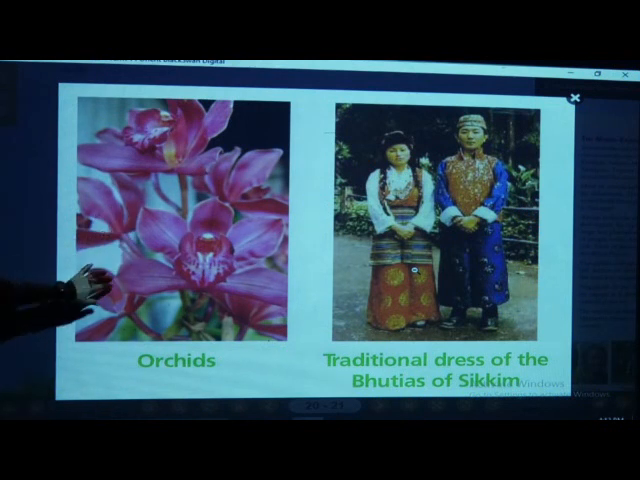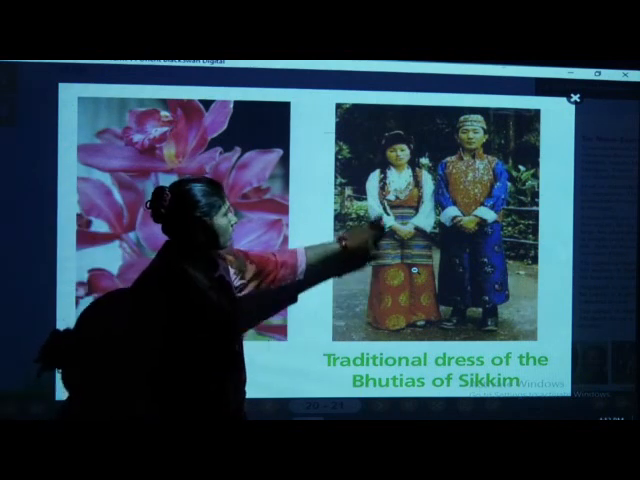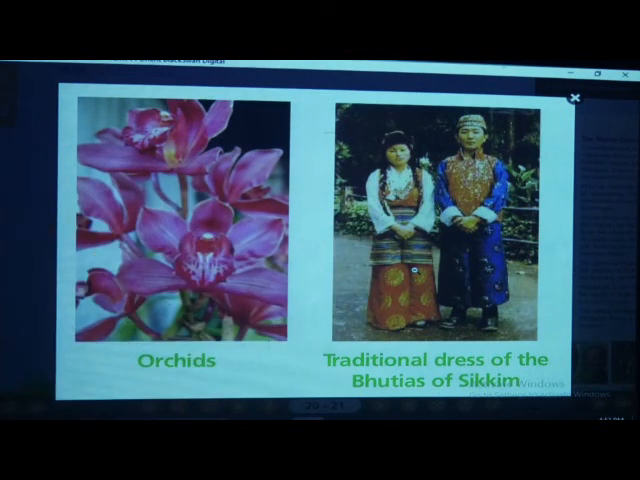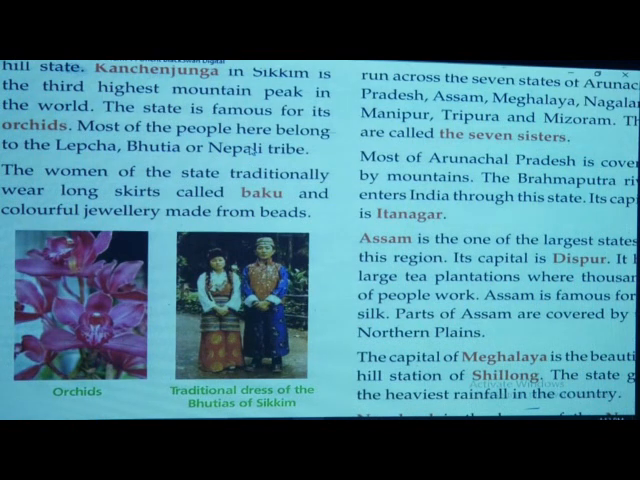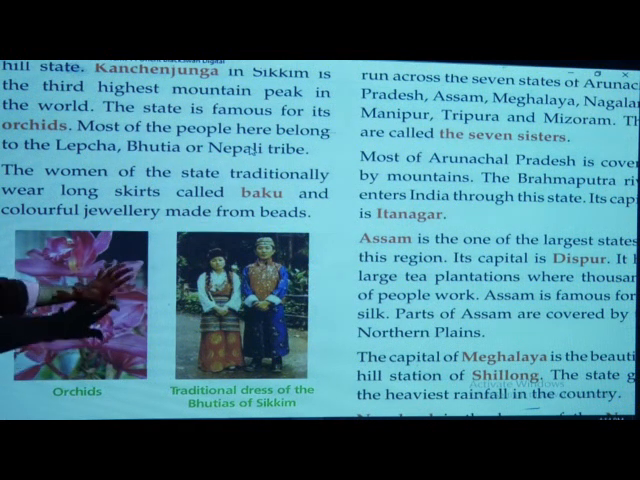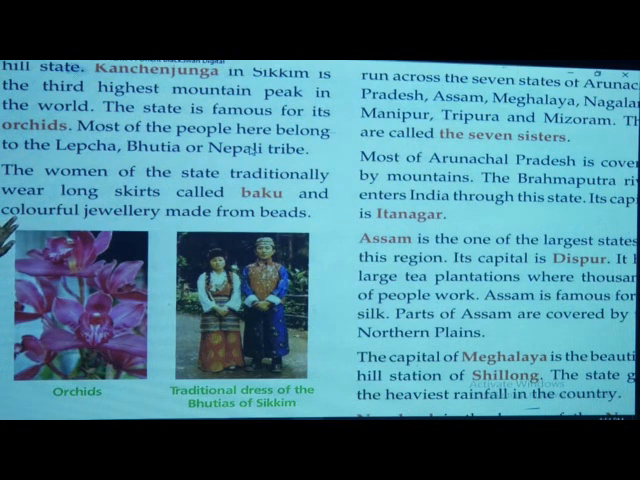Correct, the orchid flower, and this is a traditional dress, the traditional dress of the Bhutias. Can you all see? It is a long skirt they wear. The women of this state wear long skirts called Baku, whereas in Jammu and Kashmir the traditional dress is called Piran. In Sikkim the traditional dress is called Baku. And they wear colorful jewelry, which is made from beads.